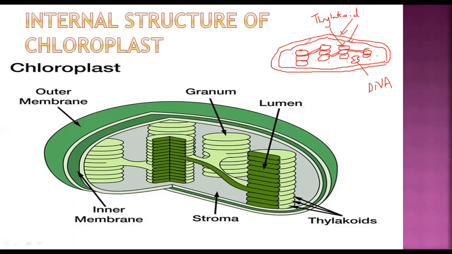And these are intergranal lamellae. This is stroma as it is written over here.